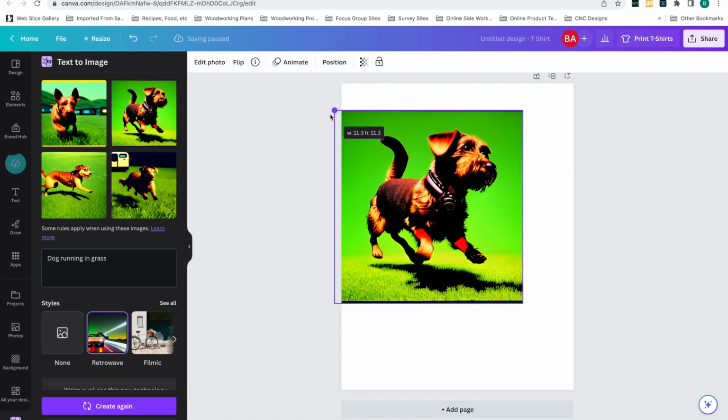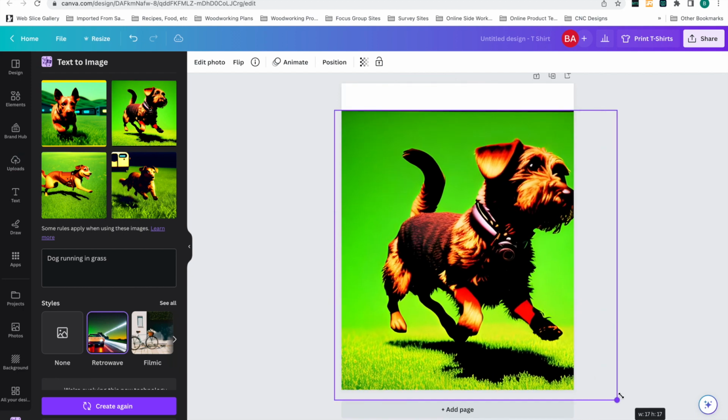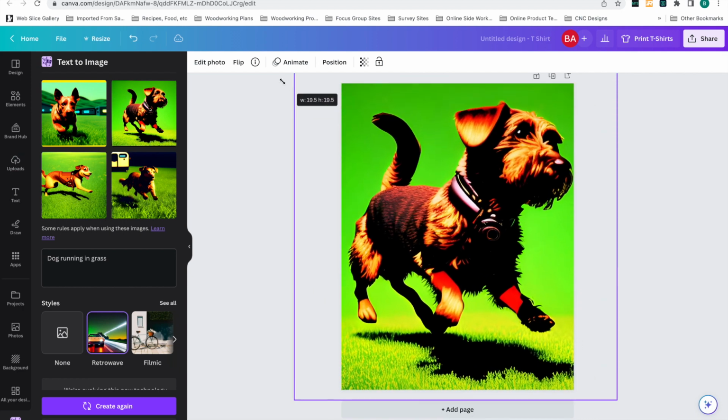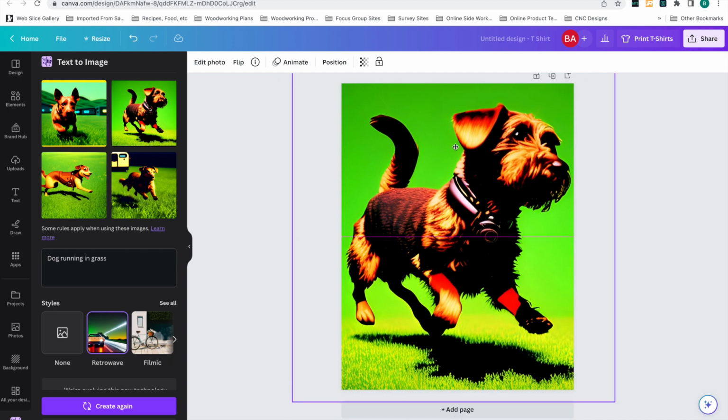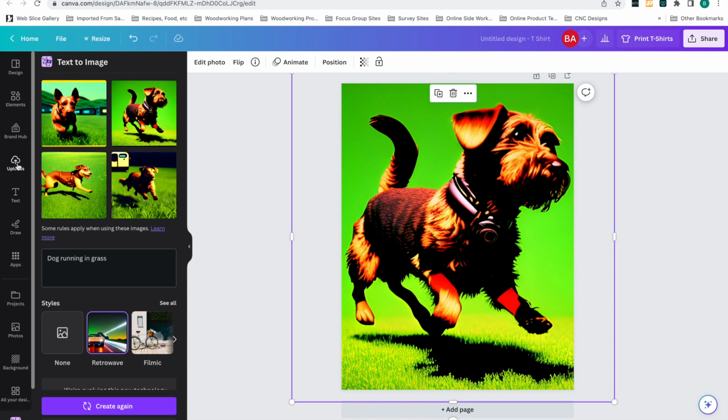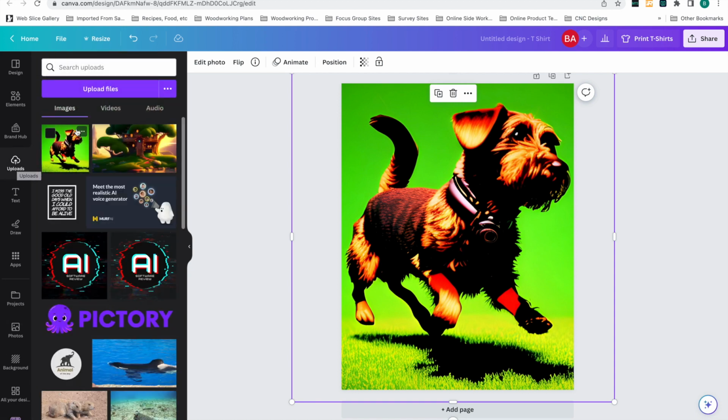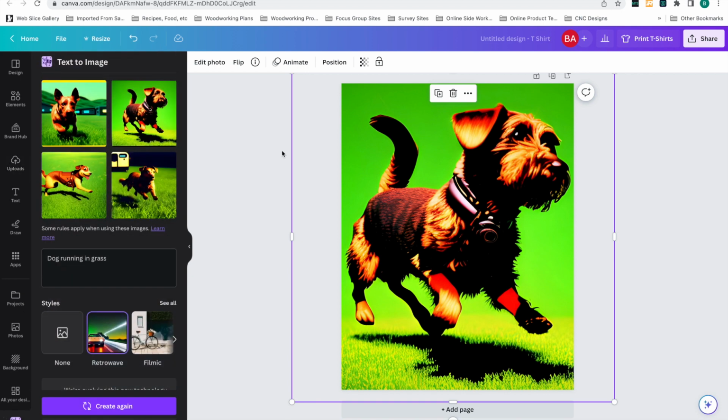And you'll see I can resize things as I need to. I can, if I want to, zoom way in on our little doggo here. And like I said, that'll be added. If you click over here on your uploads, you can see it's added right here. So now I can re-access it whenever I need to, right? So yeah, that's basically it.